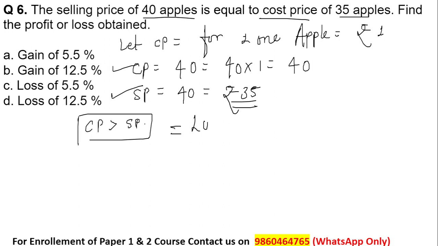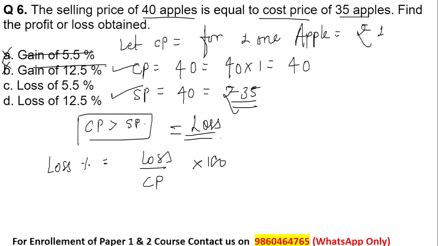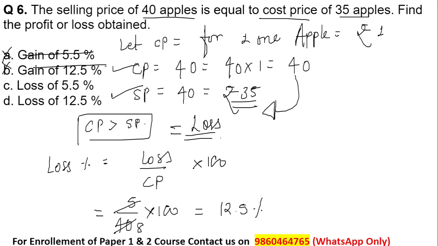This is the condition. Hence this is important, as we have seen in the foundation in yesterday's class. Okay, so it is a loss. So option A and option B are going to be eliminated here. If a person is facing loss, loss percentage can be calculated as loss upon CP into 100. We know what the loss is over here. Loss is 40 minus 35 rupees, that is equal to 5 rupees, divided by the cost price, 40, into 100. 5 eights are 40. 1 by 8, the fractional value converted to percentage is 12.5%.